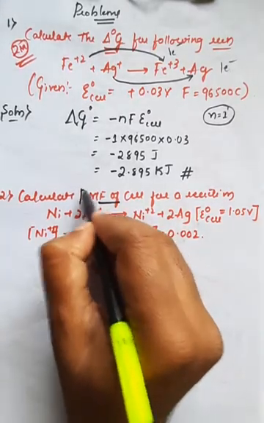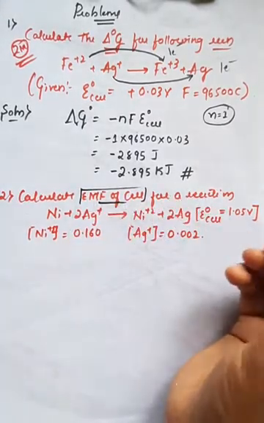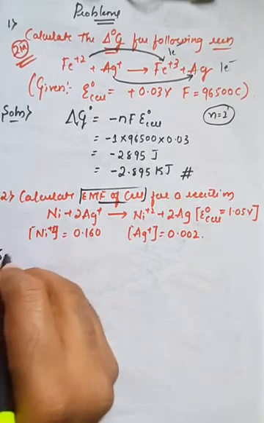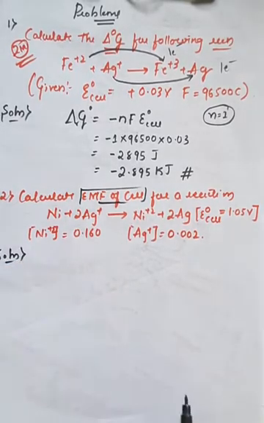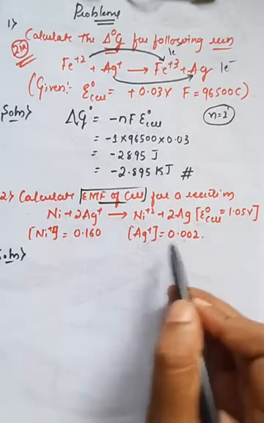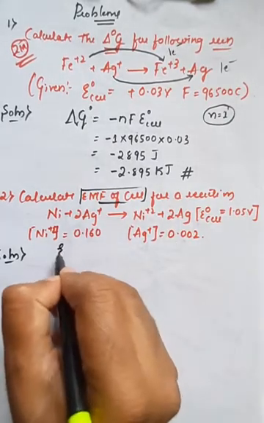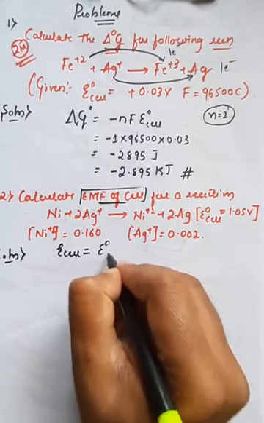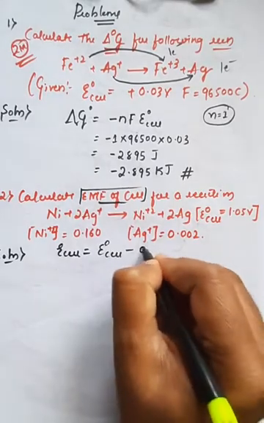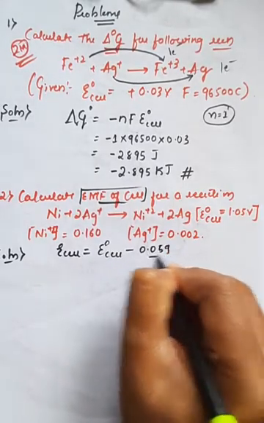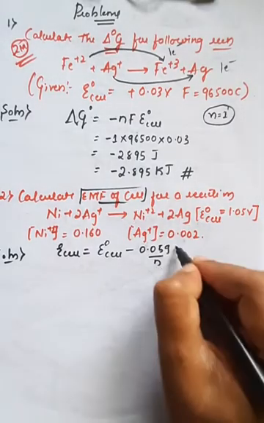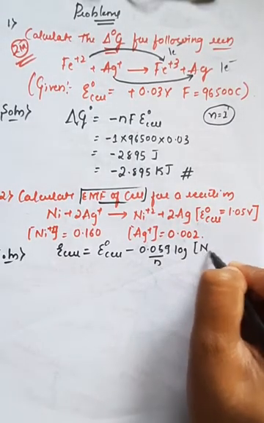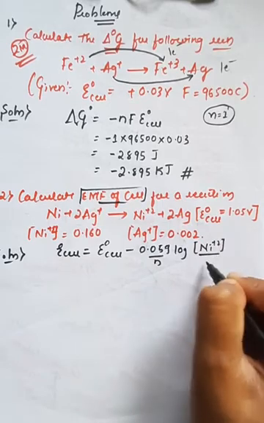Since they have asked you to calculate the EMF of the cell, we must write the formula for the calculation of EMF of the cell. They have given 2 electrodes, one is nickel and another one is silver. So the total EMF of the cell, that is E cell, is equal to, we know the formula, E naught of the cell minus 0.059 divided by n into log of the concentration of nickel plus 2, that is product divided by reactant,